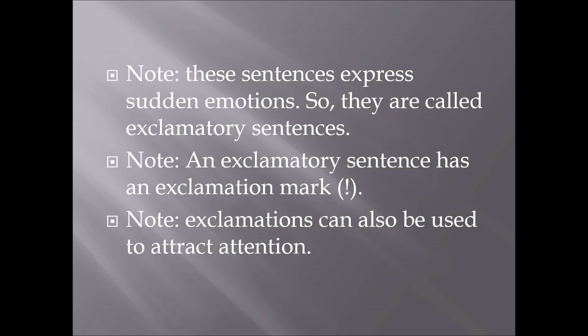Next, exclamatory sentences. An exclamation expresses a sudden, strong feeling or emotion of joy, sorrow, wonder, regret, contempt, or approval, etc. So an exclamatory sentence has an exclamation mark. Exclamations can also be used to attract attention.